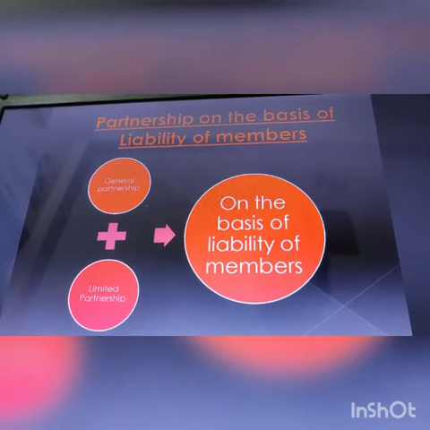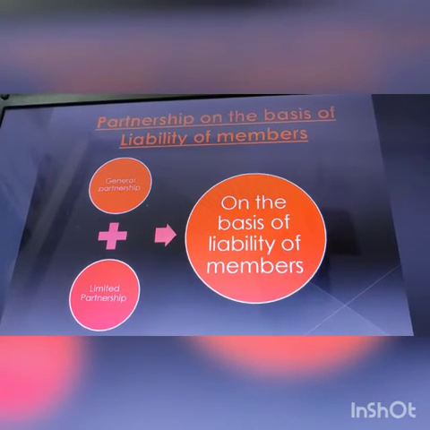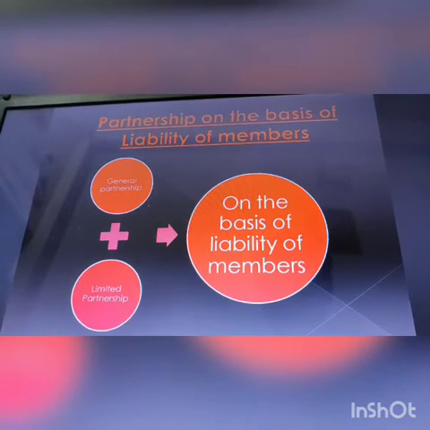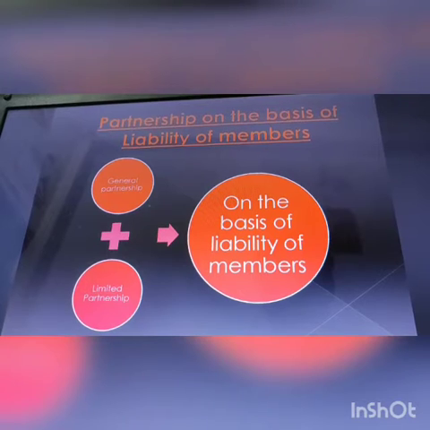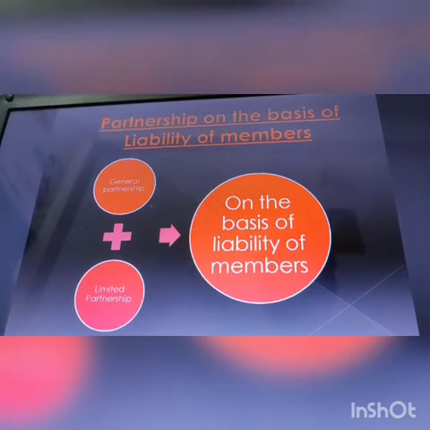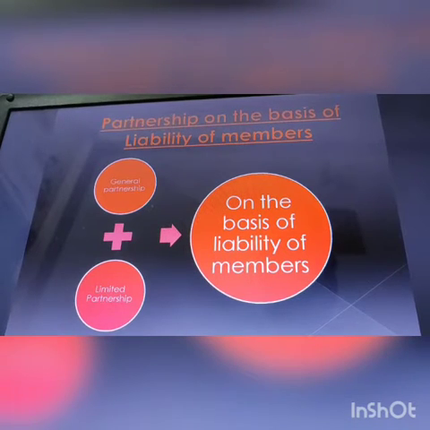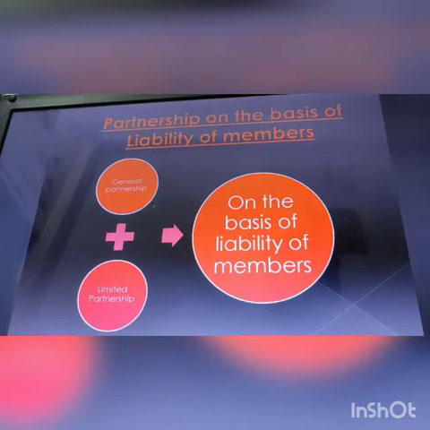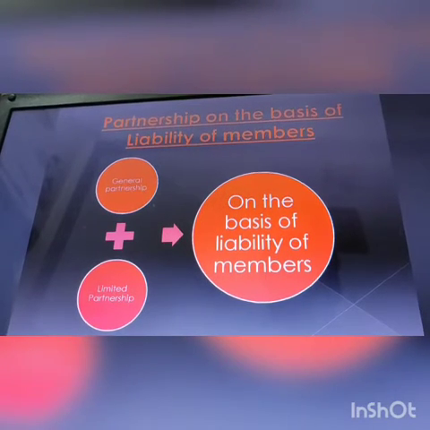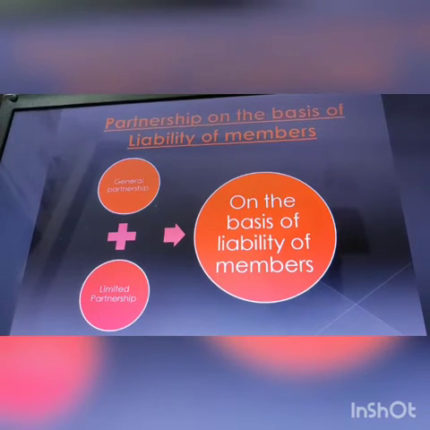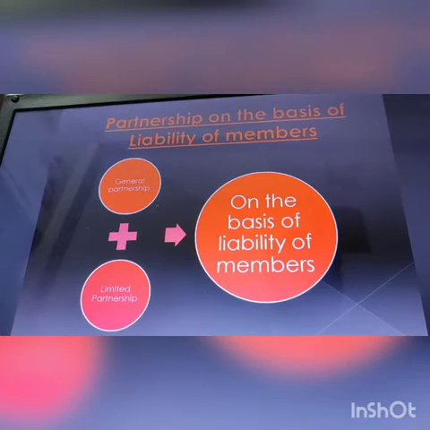That means during the time of loss, if the assets of the firm are not enough, then creditors can settle their accounts by having a claim over the personal property of the partners. Thus, each partner of a general partnership firm can actively participate in the activities of the firm, and mostly in India, general partnership is preferred.